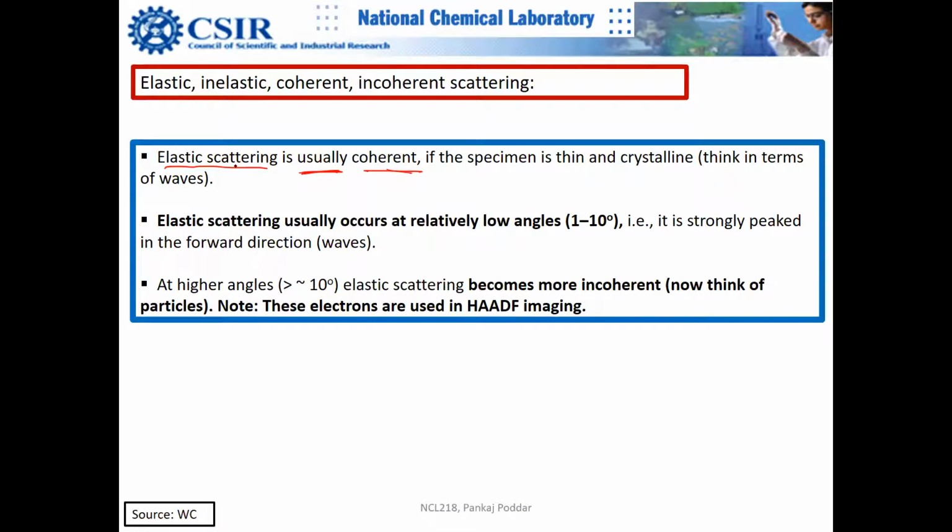That is useful when you do electron diffraction; otherwise, electron diffraction will be a problem. But at higher angles, electrons are more likely to be incoherent. They will lose the phase correlation.